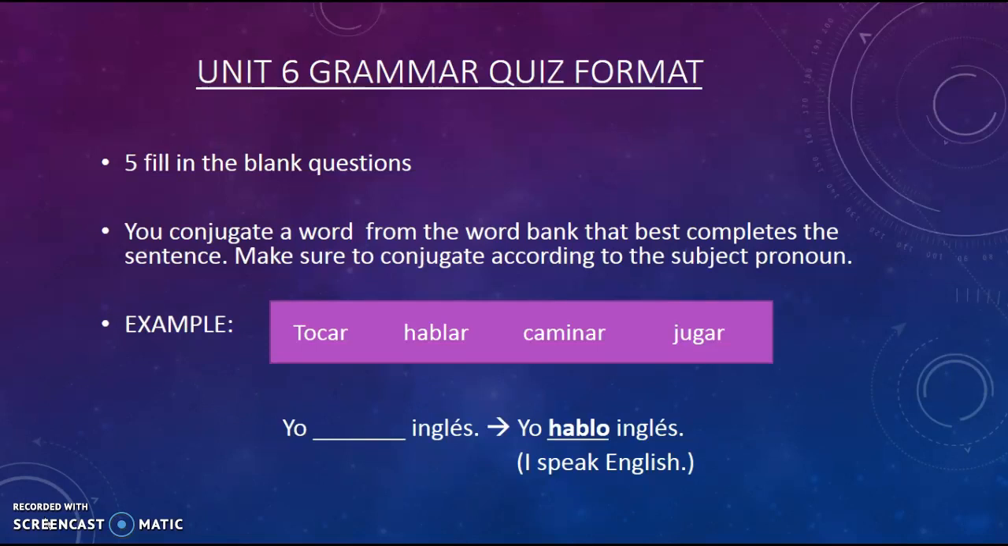So when you take this test, do not just write what is in the word bank. Those are to help you narrow it down as to what verb would complete the sentence, but you still have to conjugate it, okay? And these words that you'll see in the word bank are all vocabulary words this week, so be sure to review that before you get on to take the quiz.